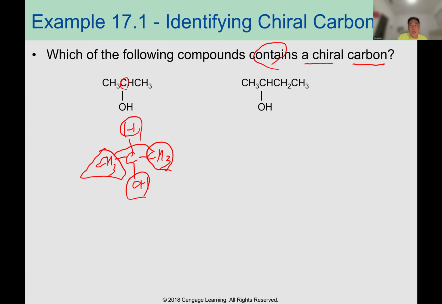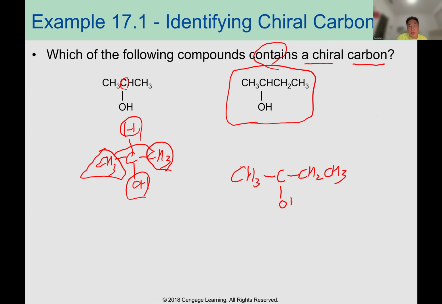This is not chiral. What about this structure? When you redraw the structure, CH3, C, CH2CH3, and OH, and next you can see one hydrogen. So one, two, three, four different groups on the same carbon. That's chiral.